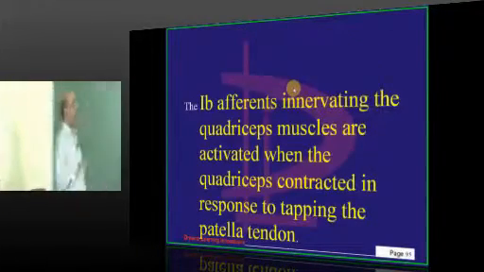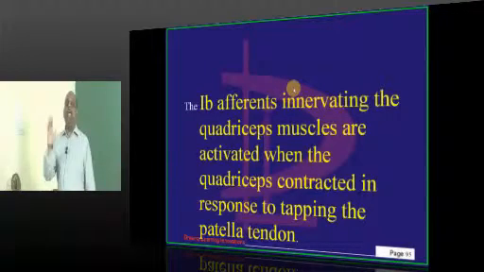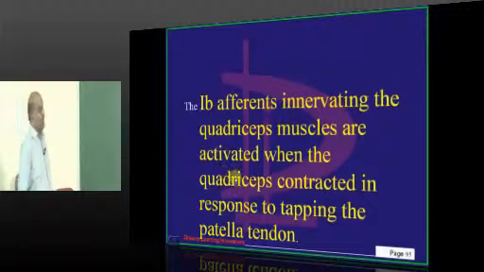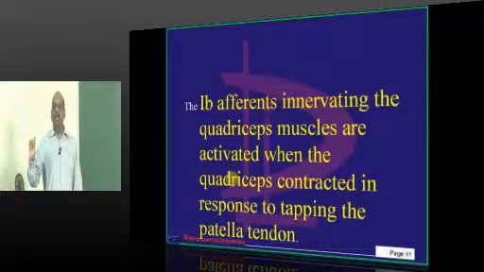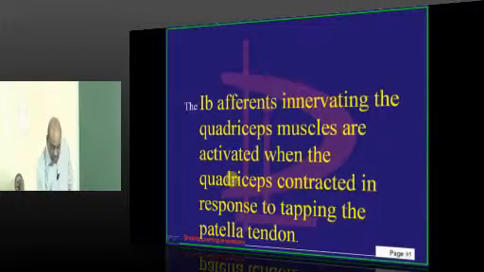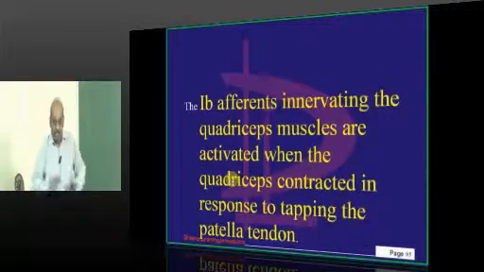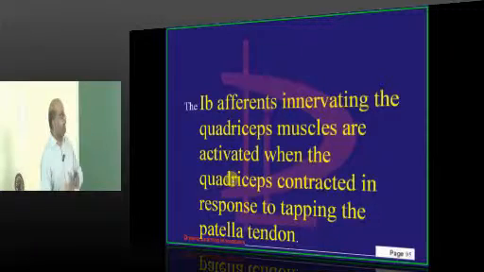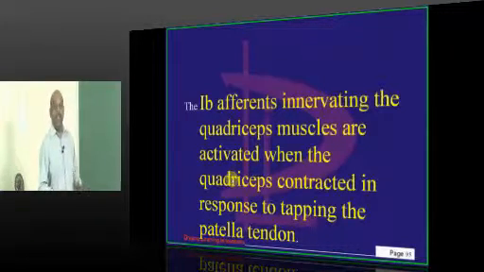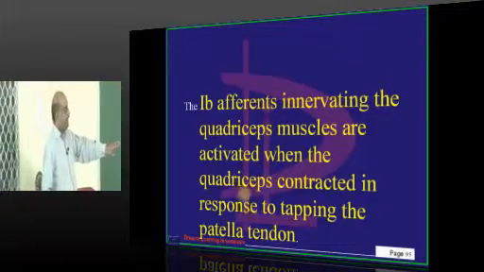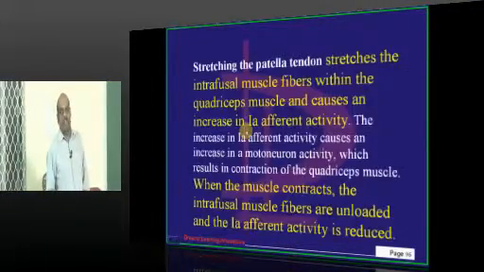So that's the reason, remember doctor, 1B afferents, what is their main purpose? You have taken a knee hammer, doctor, you have tapped on the patellar tendon, that will stretch it. The moment there is a stretch, the 1B afferents are the ones which typically become stimulated.